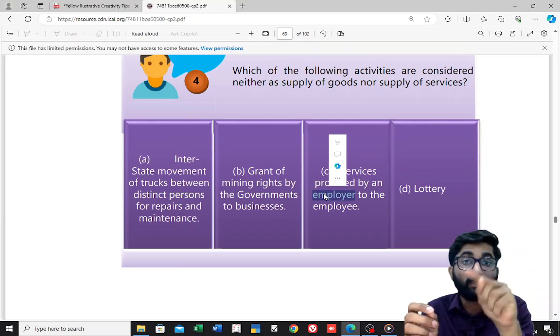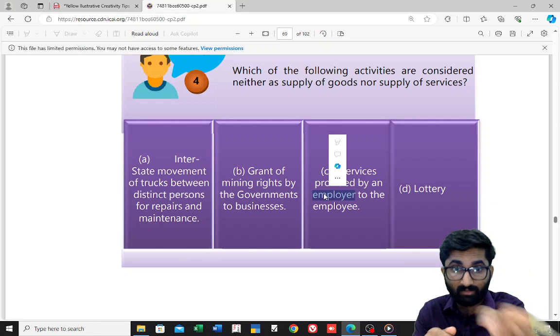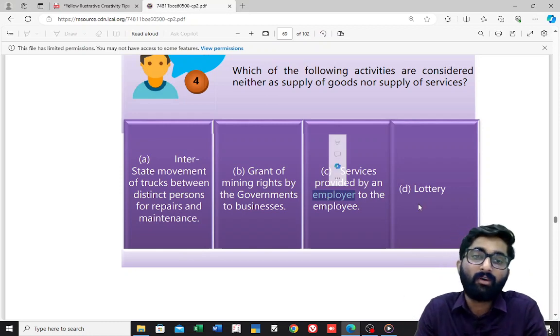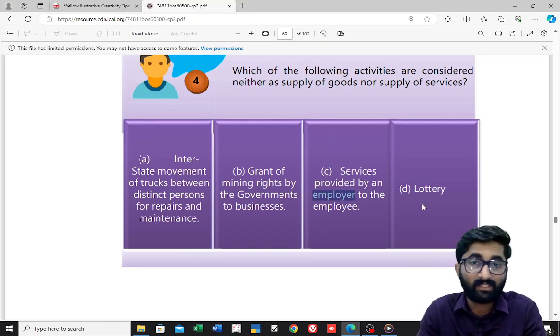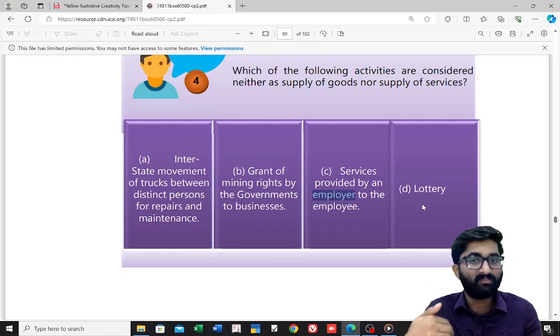Employee to employer is neither supply of goods nor supply of service. But here it is employer to employee. It is supply of service. Supply of service provided up to 50,000, it is not supply of service. More than 50,000, it is supply of service.